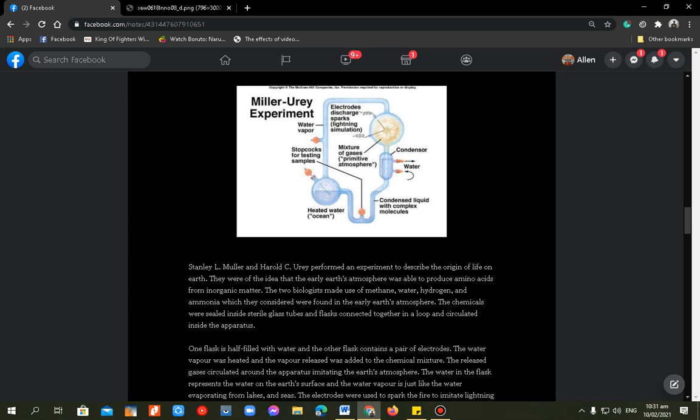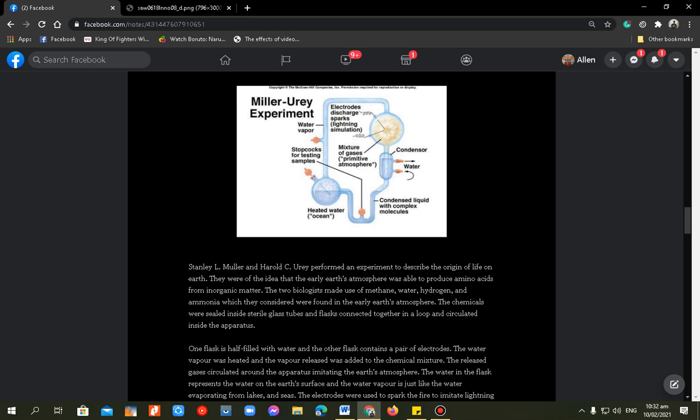So, ano yung inorganic matter na yan? Inorganic matter is not derived from living organisms and contains no organically produced carbon. So, yan po yung inorganic matter. Those two scientists made use of methane, water, H2O, hydrogen, and ammonia, which they considered to be found in the early Earth's atmosphere, wherein the chemicals were sealed inside sterile glass tubes and flasks connected together in a loop and circulated inside the apparatus.